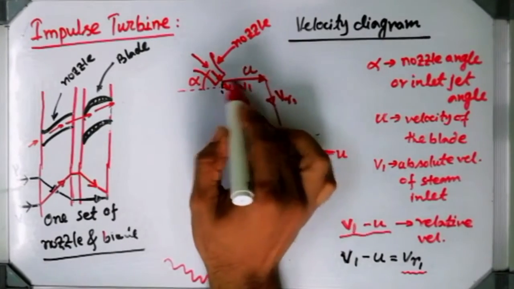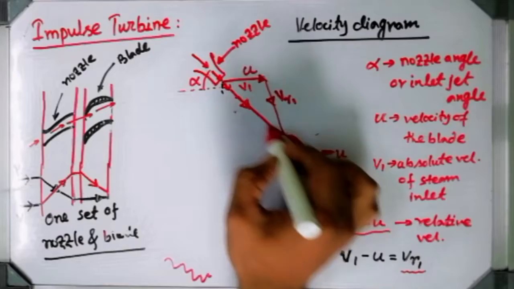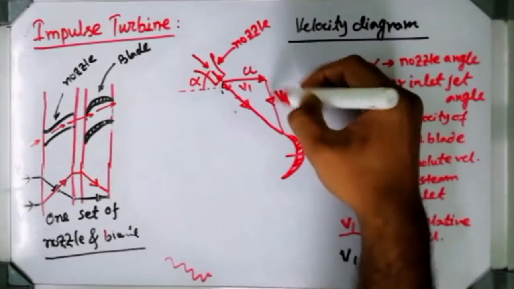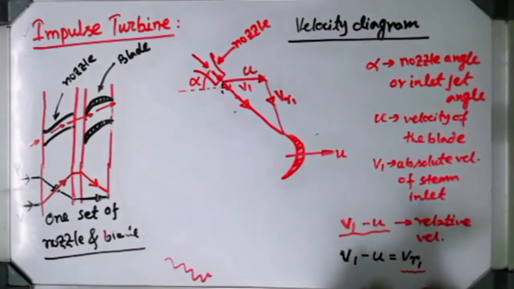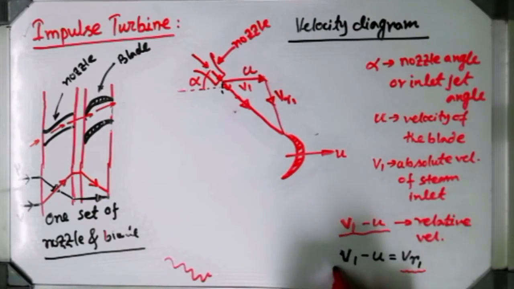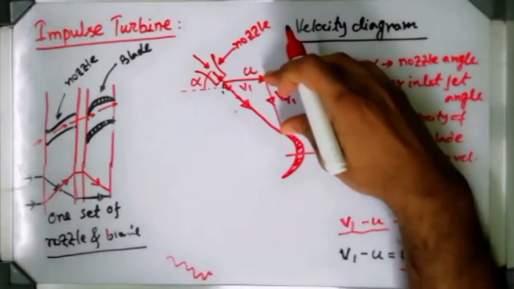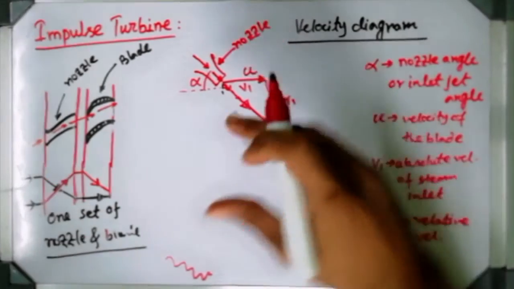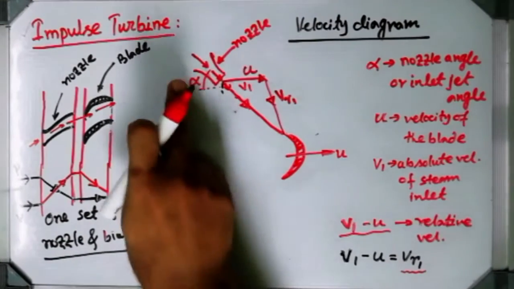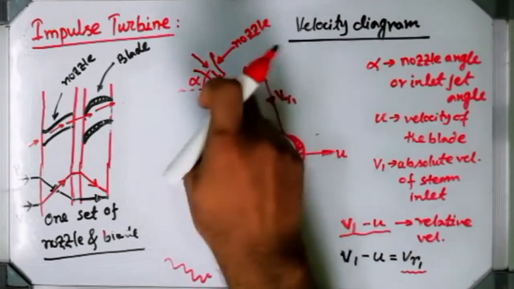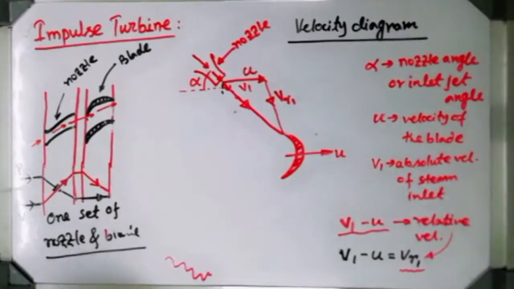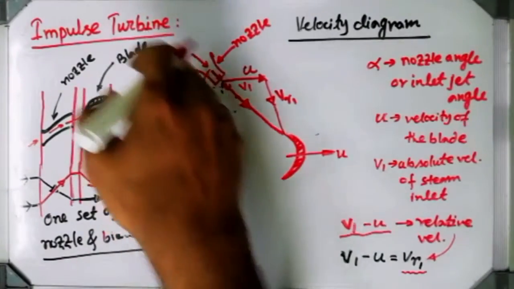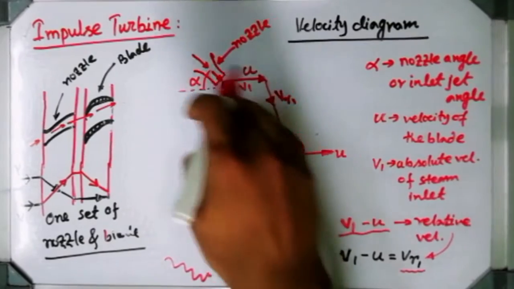If two velocities, one acting in the horizontal direction and one acting in this direction, their resultant will obviously be this one, and that resultant will be the lesser one, because VR1 is the subtraction value of V1 minus U. So this one will be the relative velocity. Relative velocity of what? Relative velocity of the inlet velocity of the jet and the blade velocity. This is VR1, which is known as relative velocity, between the incoming velocity of the jet and the blade velocity.